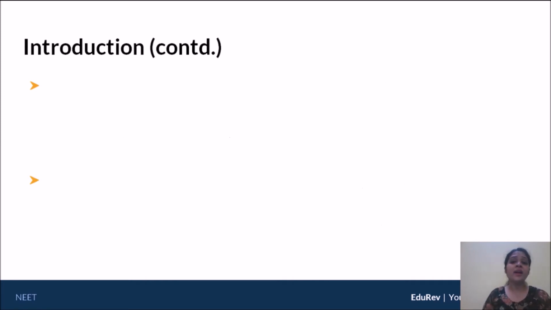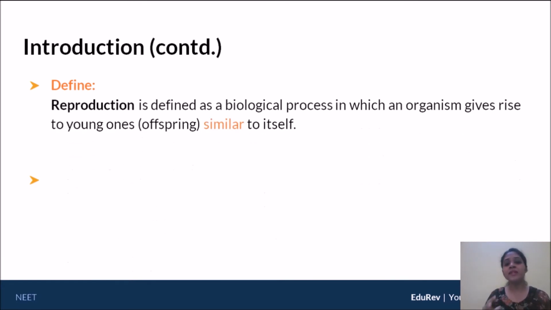Now, coming to what reproduction is, how would we define reproduction? Reproduction is simply defined as a biological process, a natural process, in which an organism will give rise to young ones, maybe one young one or many, and these young ones have to be similar to itself.